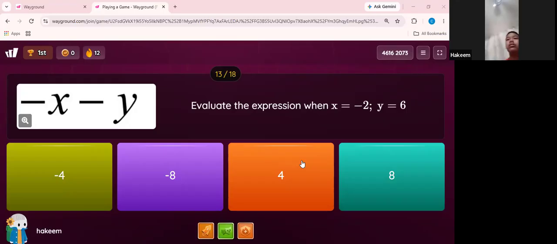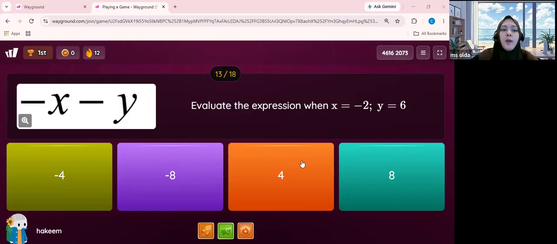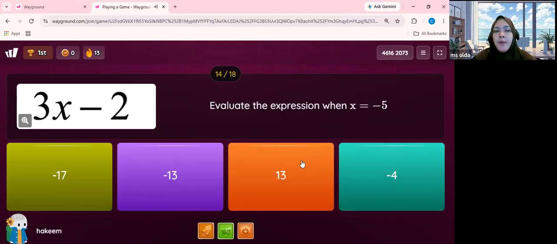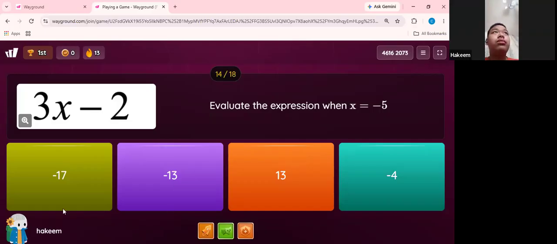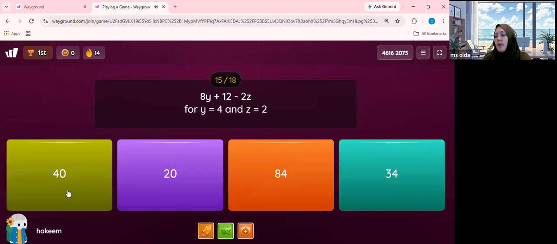-4. Okay, -4. Okay. -17. -17. Okay, yes, correct, Hakim. Now it involves two variables, so you need to substitute into each variable, when y equals 4 and z is 2.